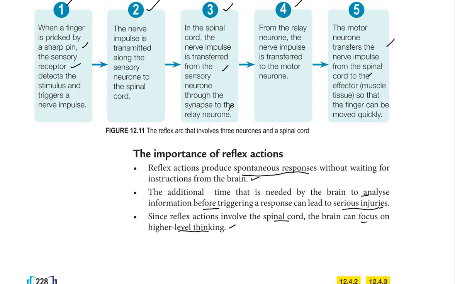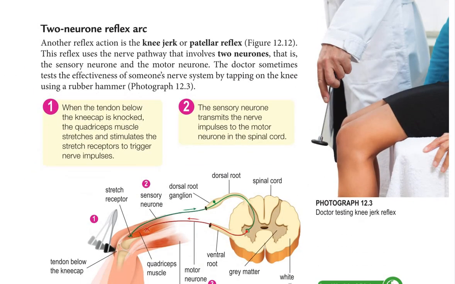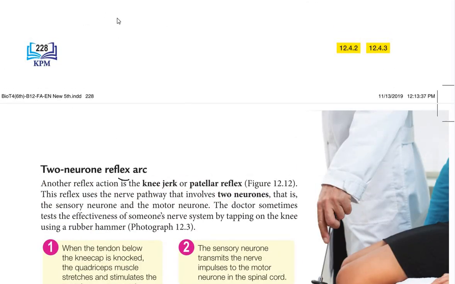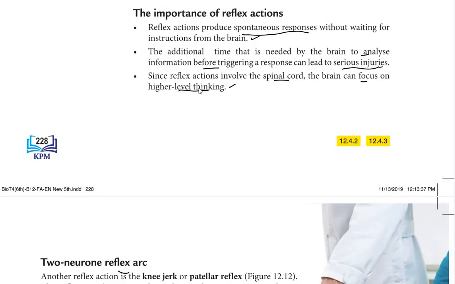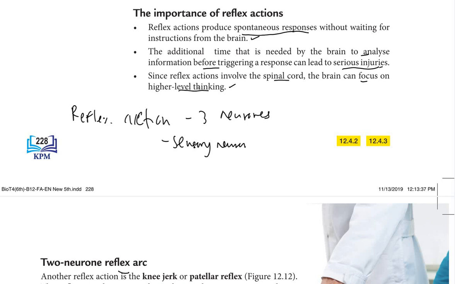Another one that we have here is the 2 neuron reflex arc. The first one is the 3 neuron reflex action. A reflex arc involving 3 neurons means the sensory neuron, then the relay neuron, and then the motor neuron.